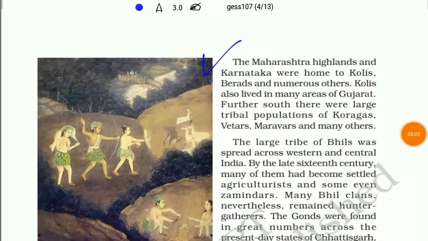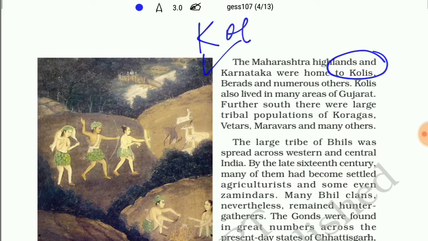Like Punjab and the northwest part of our Indian subcontinent, the Maharashtra highlands were the home of the Koli tribes, and in Karnataka there were the Berads.